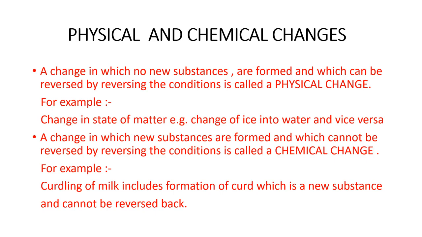Definition of chemical change: a change in which new substances are formed and which cannot be reversed by reversing the conditions is called a chemical change. For example, curdling of milk includes formation of curd, which is a new substance and cannot be reversed back. In other words, you cannot change curd back into milk.